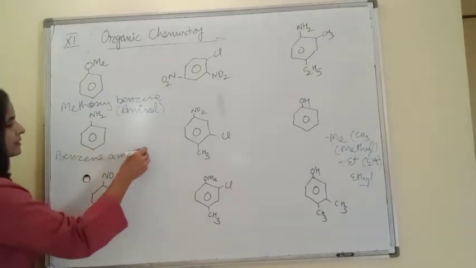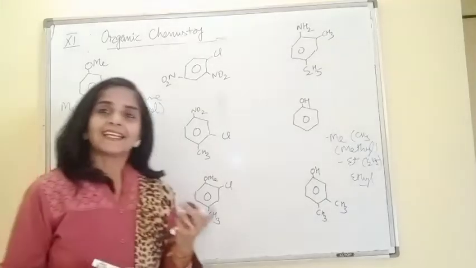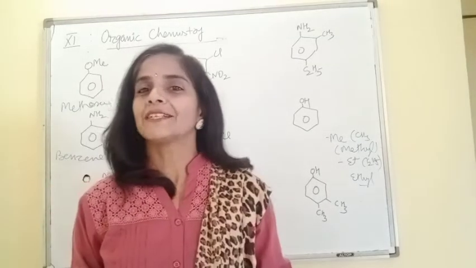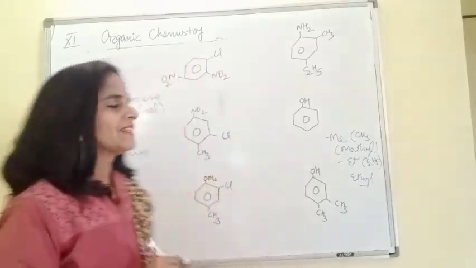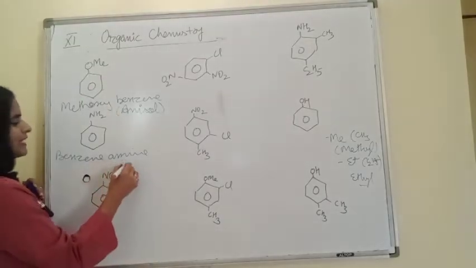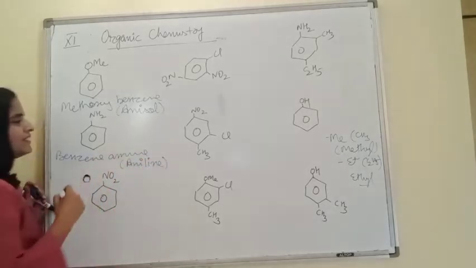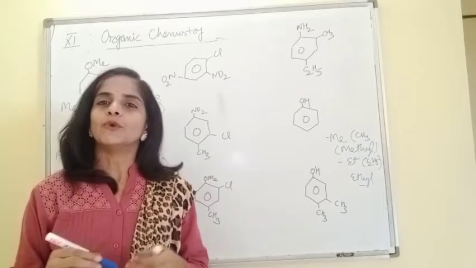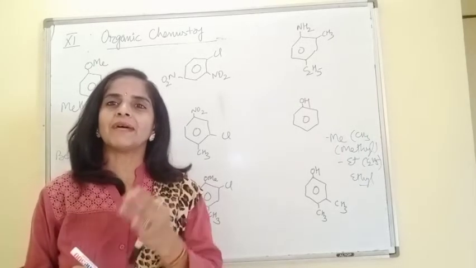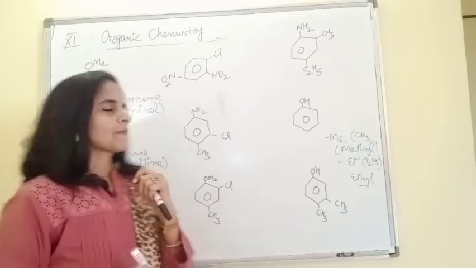But again, very important to learn the common name, termed as aniline. Benzene amine is termed as aniline. Again, a very important name. Mostly for benzene amine, you will find in books aniline is written.